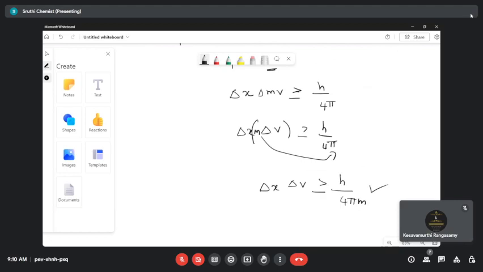We can use it for the Heisenberg uncertainty kind of problems. Either they'll give the error in the position, and you have to find the error in the velocity, or vice versa. You have to find the value of h by 4 pi m, or else substitute. h is Planck's constant, you know the value of pi, and the mass of an electron is also given in the question. So you have to calculate the value of either position or velocity. We'll do only one problem based on this.